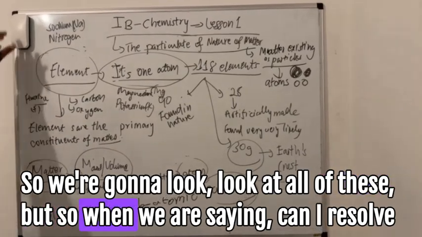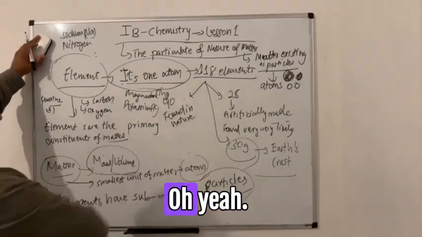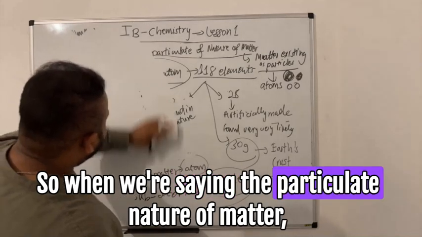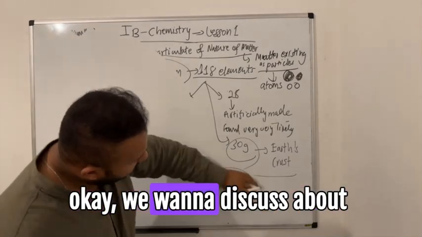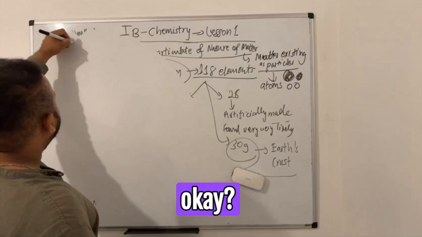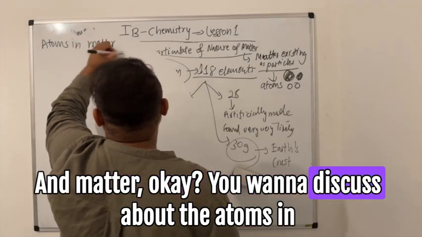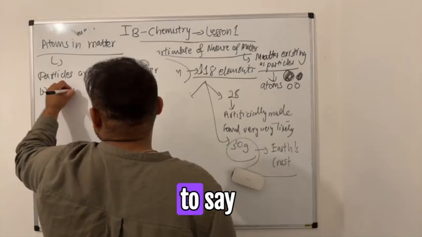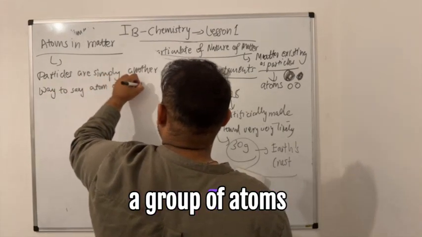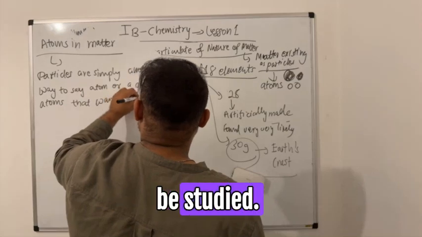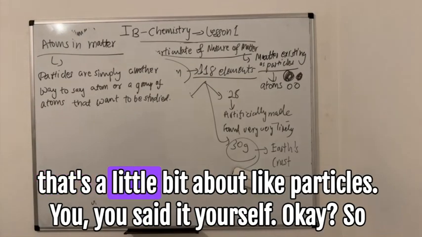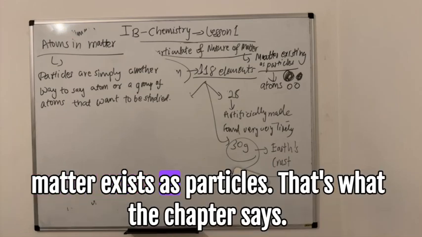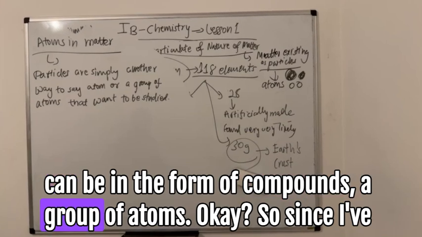Can I erase all of this over here? So when we say the particulate nature of matter, we want to discuss the atoms in matter. Particles is simply another way to say an atom or a group of atoms that we want to study. You said it yourself: matter exists as particles. That's what the chapter says. It can be in the form of compounds, a group of atoms.